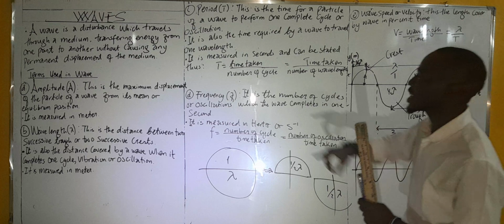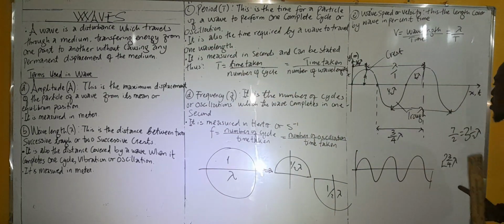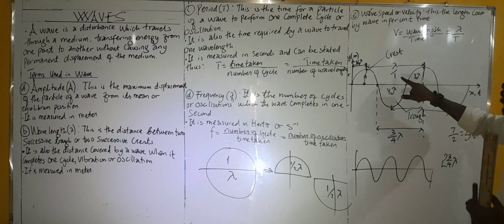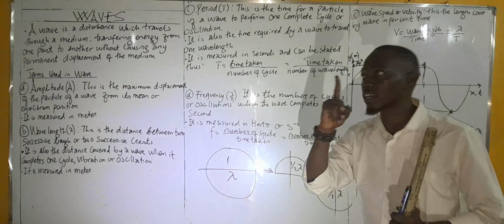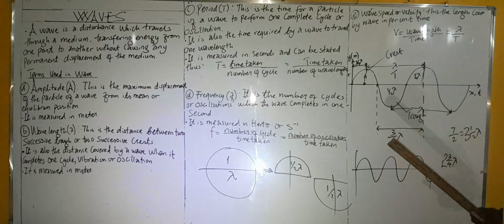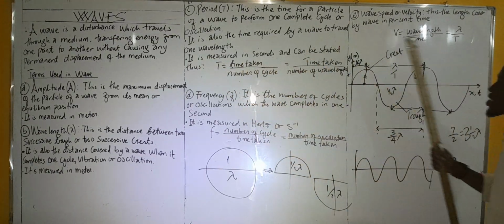Period is in capital letter T. Time is in small letter t. Please take note. So period is the time taken to cover one wavelength. It is measured in seconds.